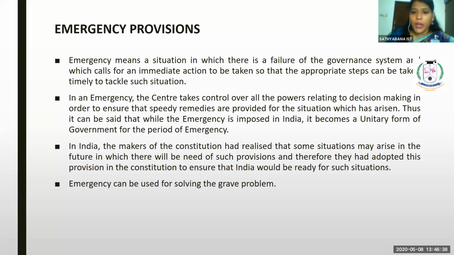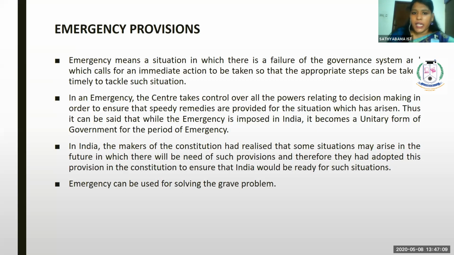Emergency means a situation in which there is a failure of governance system. If it leads to a failure of governance system, the Parliament has the right to declare an emergency provision in the country.